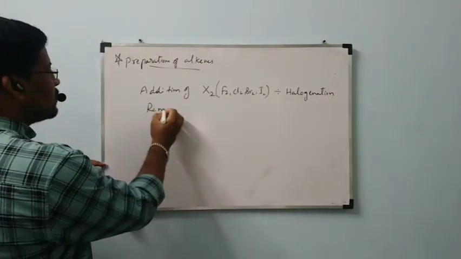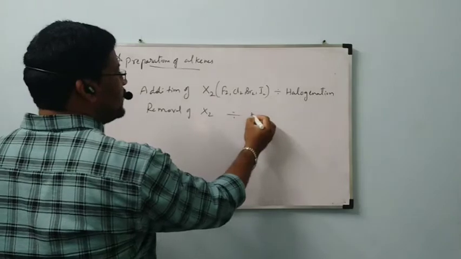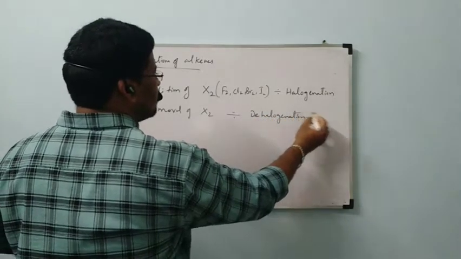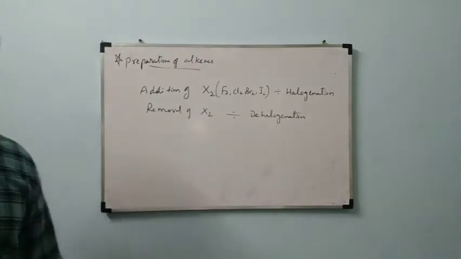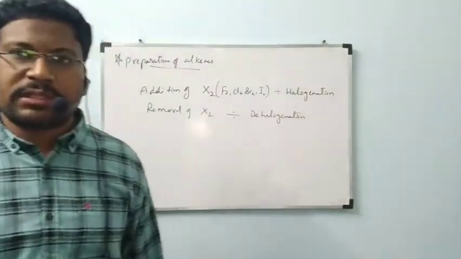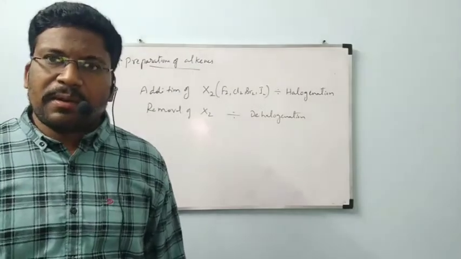Removal of X2 is called dehalogenation. These are the general terms that get repeated. Just observe these terms carefully, all of you. Like that, any term we can write easily, no problem at all.